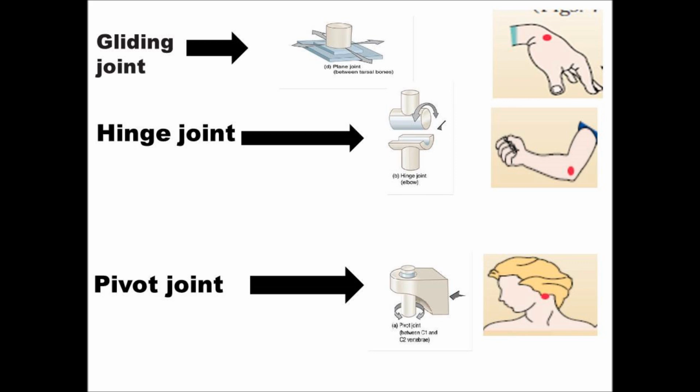Next we go to the pivot joint. In a pivot joint there are rotatory movements in one fixed position. An example is the atlantoaxial joint, C1 and C2. In between them there will be rotatory movements, rotating on each other in a fixed position. That type of joint is a pivot joint. So three types of joints have come now.